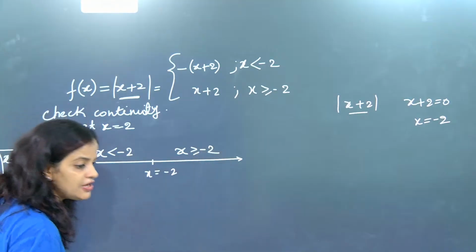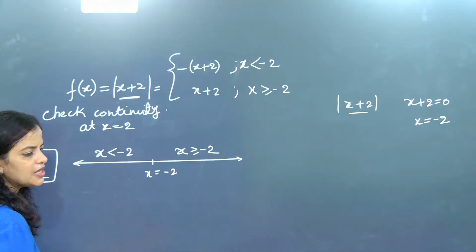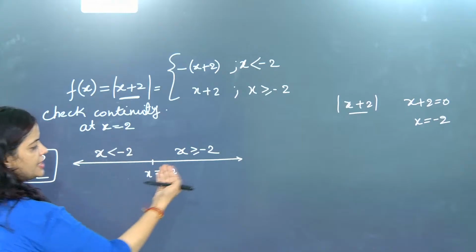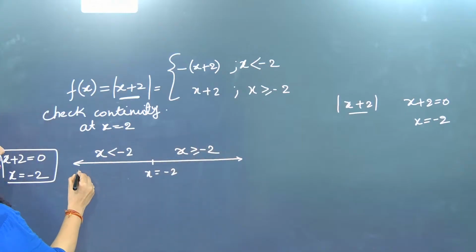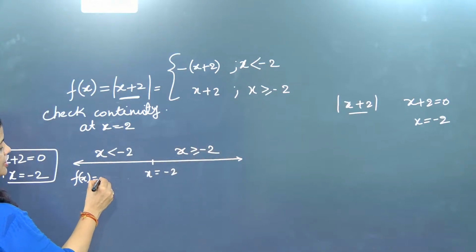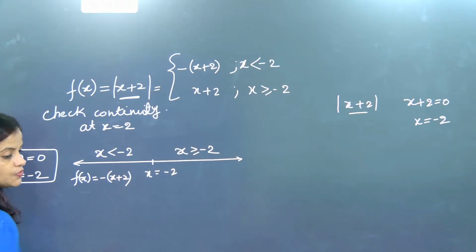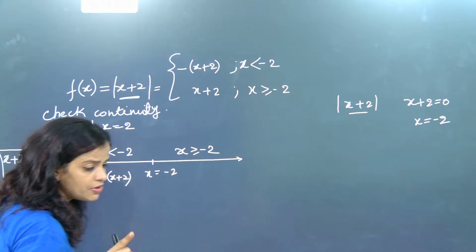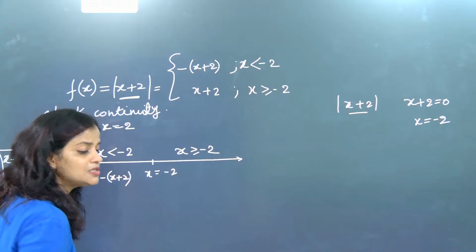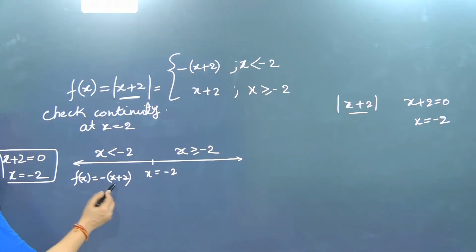Then if any value means what, beta? It is all negative region and it is all positive region. So here f of x will open with minus x plus 2. Why, beta? Because this value of x will be all negative. Here you remember one thing, because most of the time students make mistakes. Here the y value is always positive.